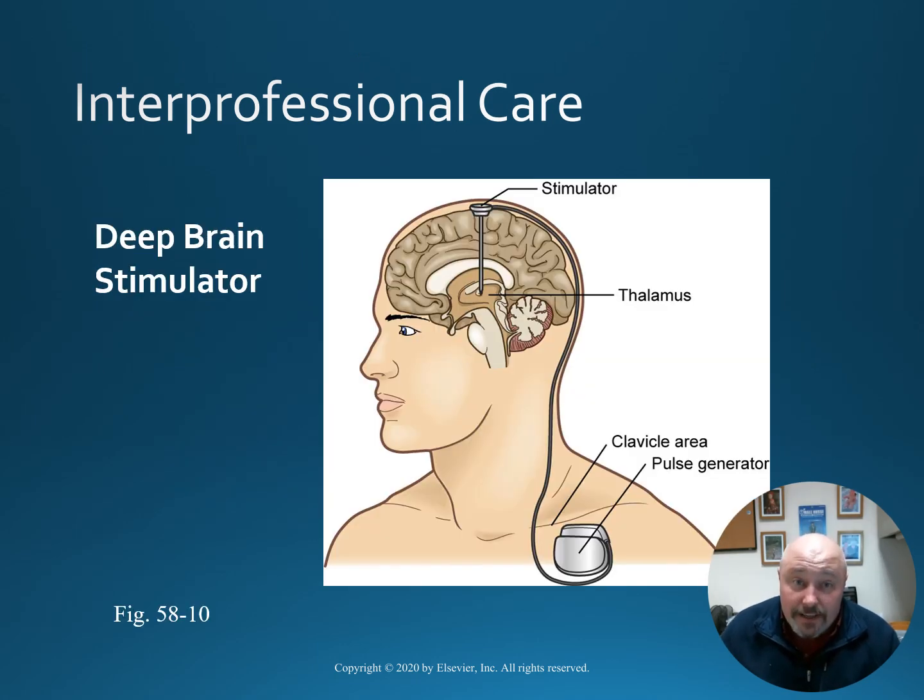Here on figure 58-10, we have a deep brain stimulator. This involves placing an electrode in the thalamus, globus pallidus, or subthalamic nucleus, and connecting it to a generator placed in the upper chest, like a pacemaker. That deep brain stimulator can be used to treat tremors and uncontrolled movements of Parkinson's disease. The electrodes are surgically placed in the brain and connected to a neurotransmitter-like device in the chest.